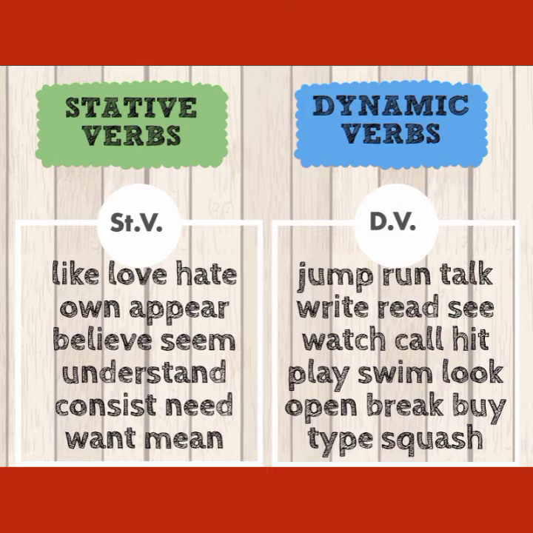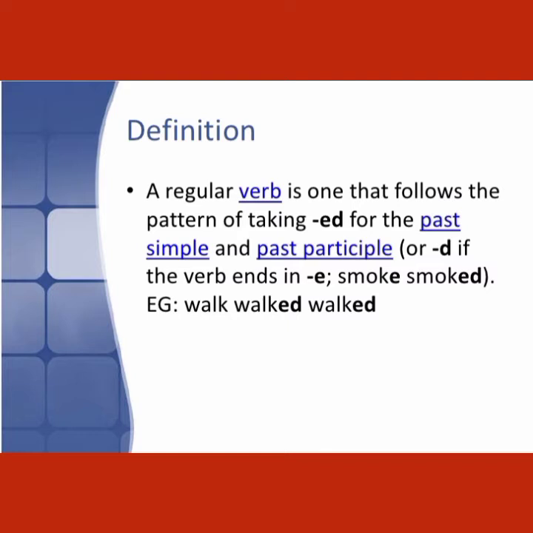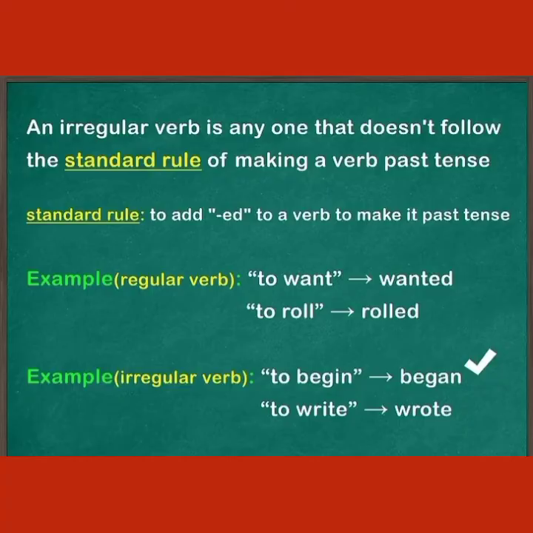Now next is regular verb. A regular verb is one that follows the pattern of taking ed for the past simple and past participle, or d if the verb ends in e, like smoke, smoked, etc. Now the next type is irregular verbs. An irregular verb is any one that doesn't follow the standard rule of making a verb past tense.